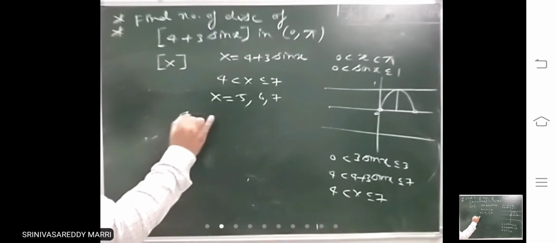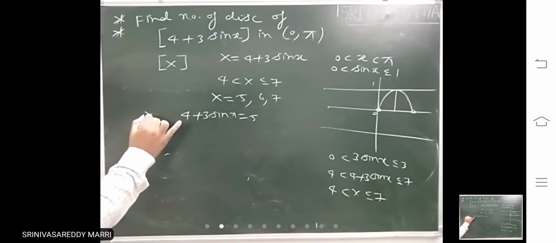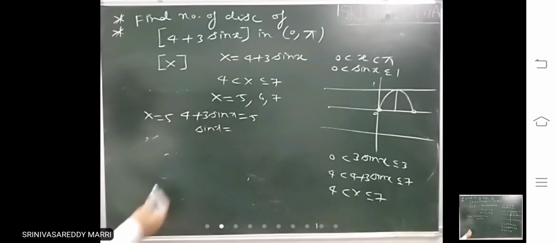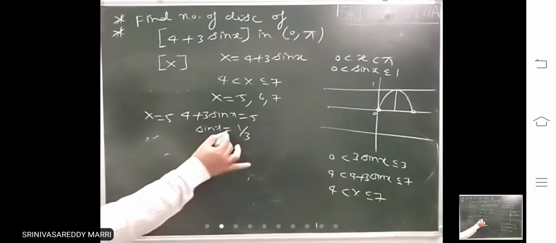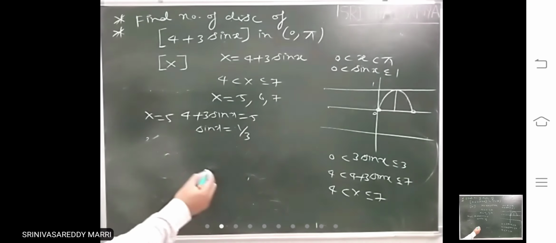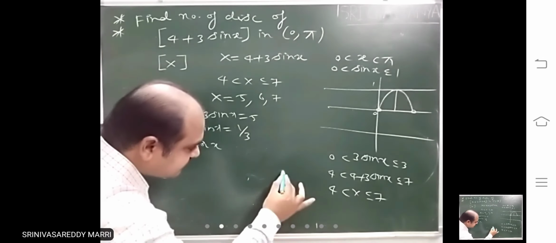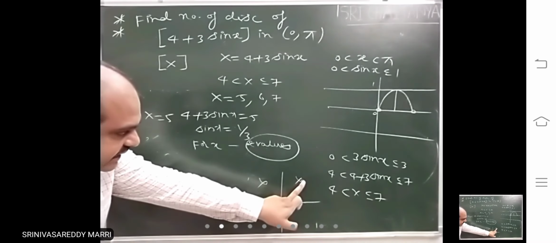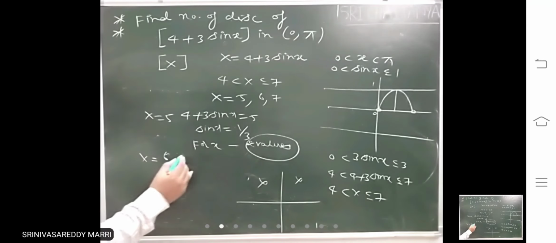Now you try to find out. When capital X equals 5, sin x is 5 minus 4, so 1 divided by 3. How many values of x? Sin x is positive, so in the first quadrant one angle, in the second quadrant one angle. Two values.